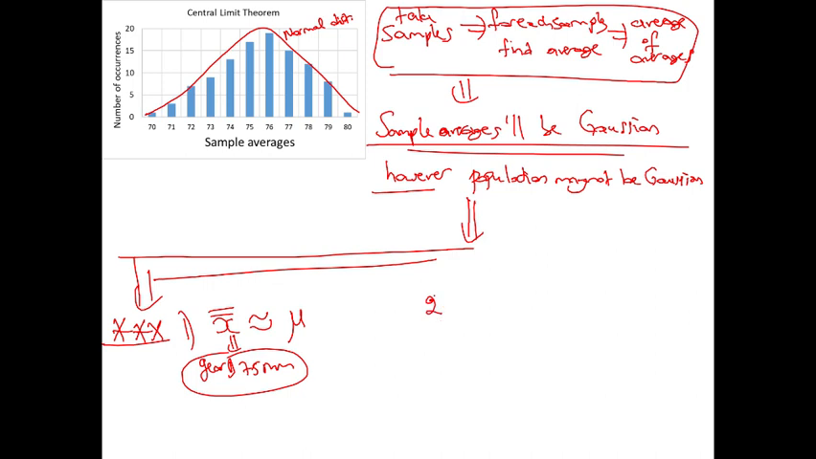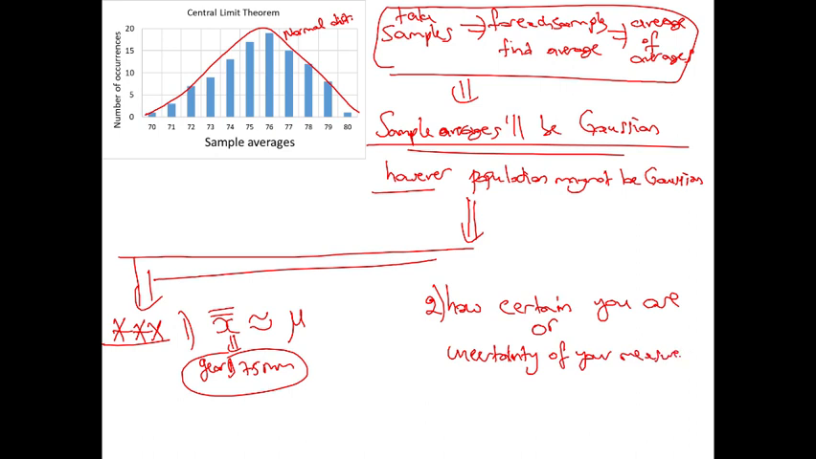Point two is how certain you are, or, going the other way around, the uncertainty of the measurement. So you're looking for the plus or minus side, how far. For example, you say that the average is 75 plus or minus 8, or 75 plus or minus 7. Which one is true? That is also given by the central limit theorem.